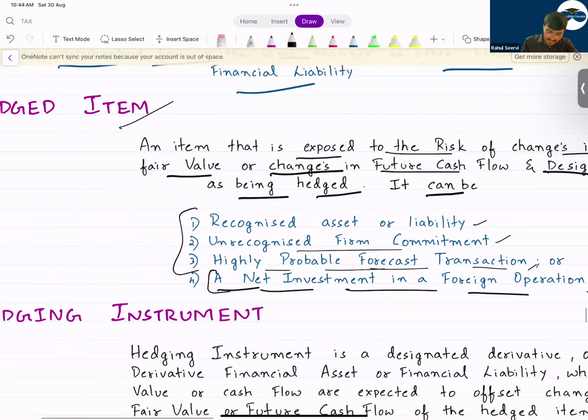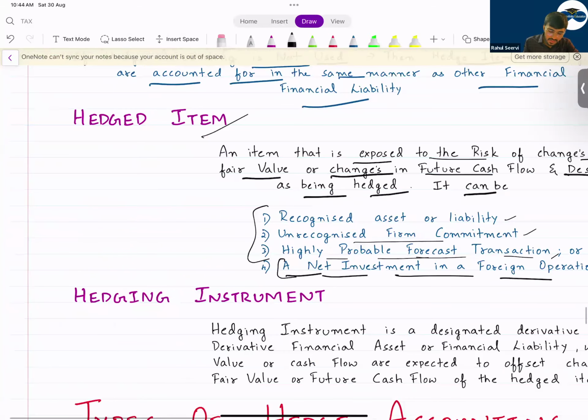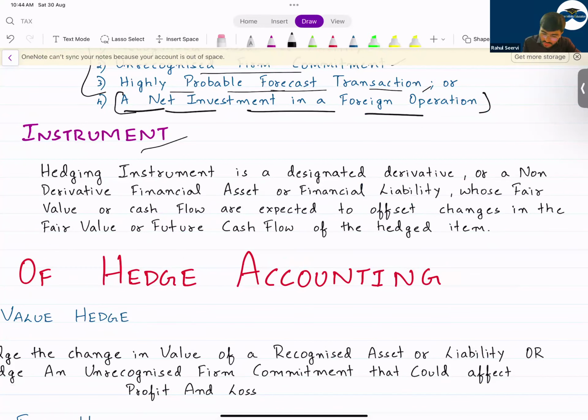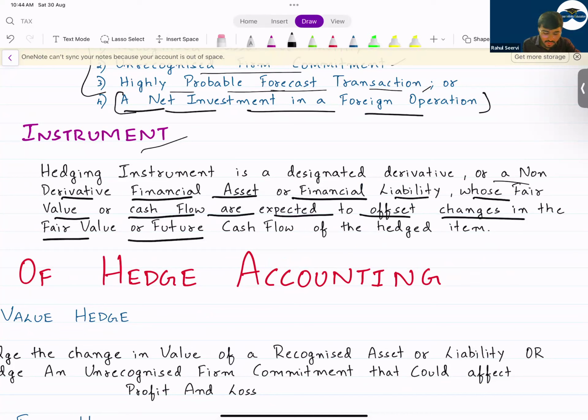For hedge instrument, what is the example? A hedge instrument is a designated derivative. A hedge instrument is a derivative or a non-derivative financial asset or financial liability whose fair value or cash flow is expected to offset the changes in the fair value or future cash flow of the hedge item. In our regular classes, we have taken a very good example and discussed this for 40 minutes. But now I can't discuss in detail. So remember, hedge item means the item on which the company has a risk.